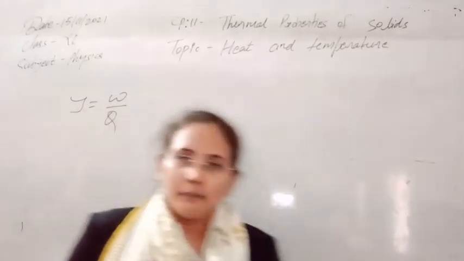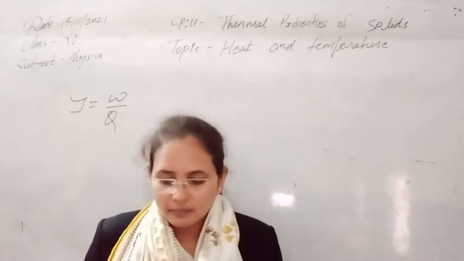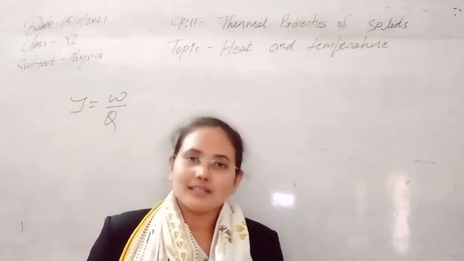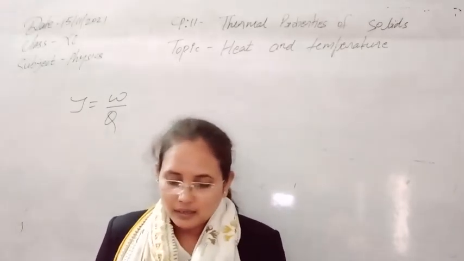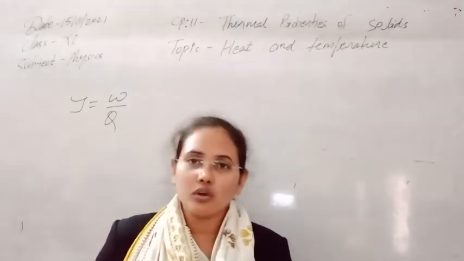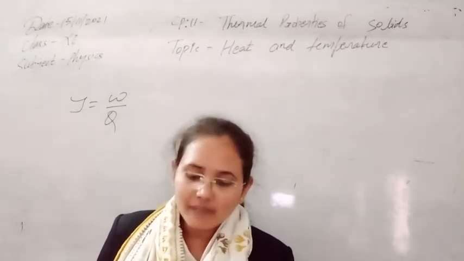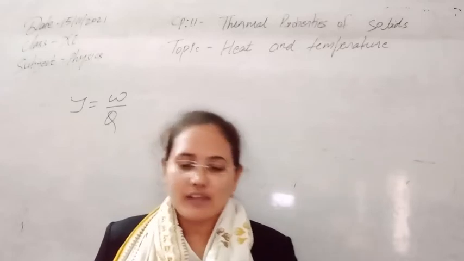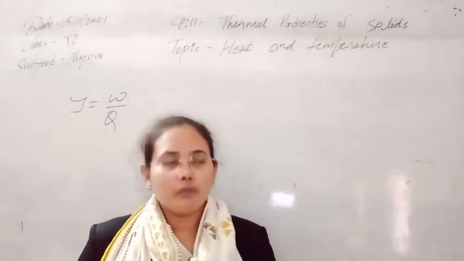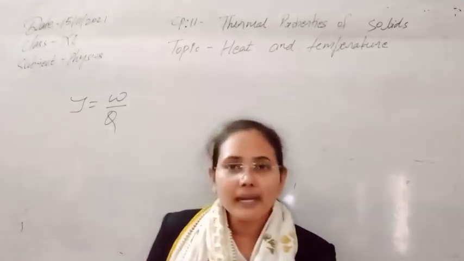The thermometers we have manufactured up to now are the mercury thermometer, ideal gas thermometer, electrical resistance thermometer, and the thermocouple thermometer or radiation thermometer, which is also called a pyrometer. These are all thermometers that we use in our life, and we have used all these properties to manufacture them.